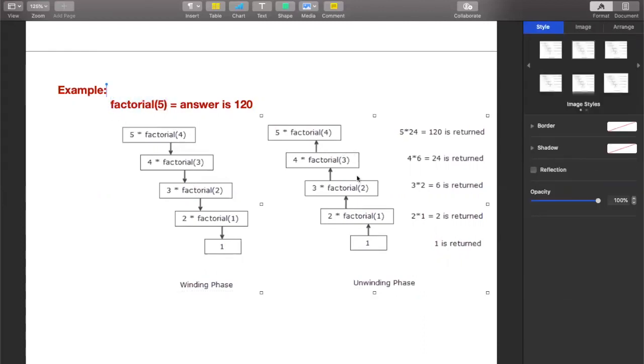And if you can see the unwinding phase of recursion, that is what is happening. That is, winding phase comes from top to bottom and unwinding phase going from bottom to top. That means we try to divide the problem into smaller instance until we reach one point where we know the answer easily, and that point is factorial of 1. You can even divide the factorial of 1 into factorial of 0, and we know what is the factorial of 0. Factorial of 0 is nothing but 1. So you can go one further step and again further subdivide it. But as we all know factorial of 1, we are stopping that to a further division.